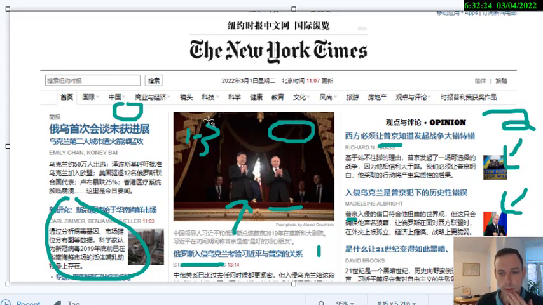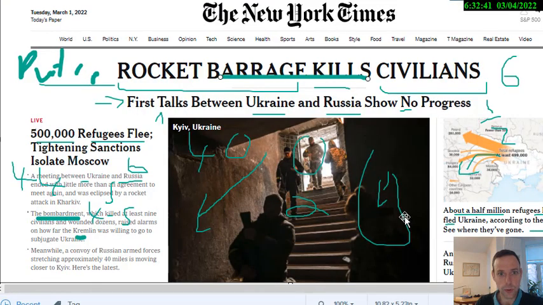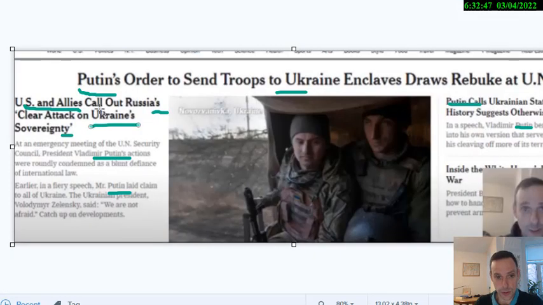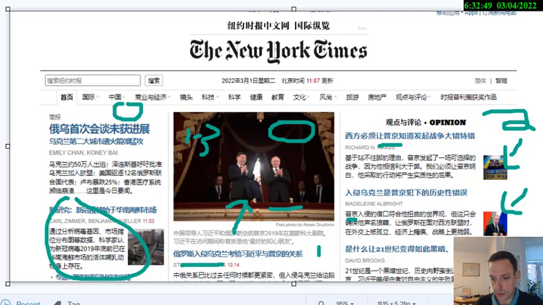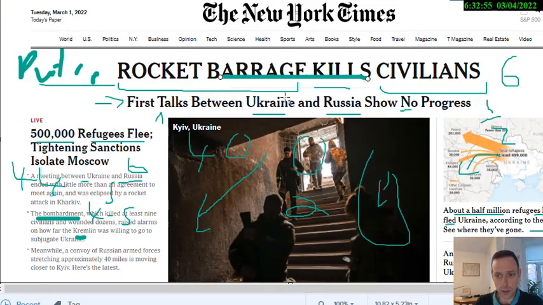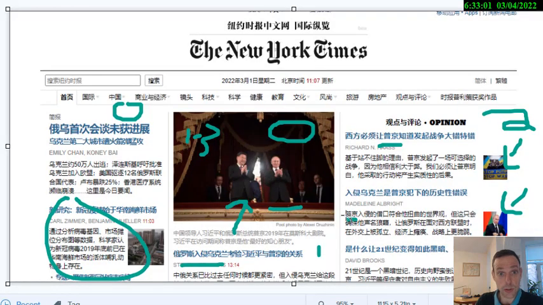And just lastly point out, not about the point system, but just that interesting fact of linguistic presence of words. Here in the Chinese version of the New York Times, we do see the proper noun Putin quite a lot, like Putin here and then Putin and Putin and Putin in the pictures. Whereas in the English version, as mentioned before, there was nothing there. So quite interesting that a few days prior to this, in the New York Times article, there was quite a lot of Putins. But on this day of the rocket barrage attacks or killing civilians, there was not one Putin here, and there were quite a few Putins in the Chinese one on the same day. So another interesting difference there.